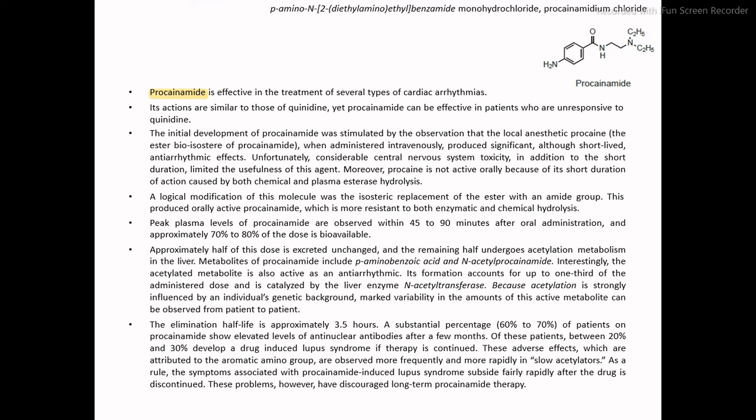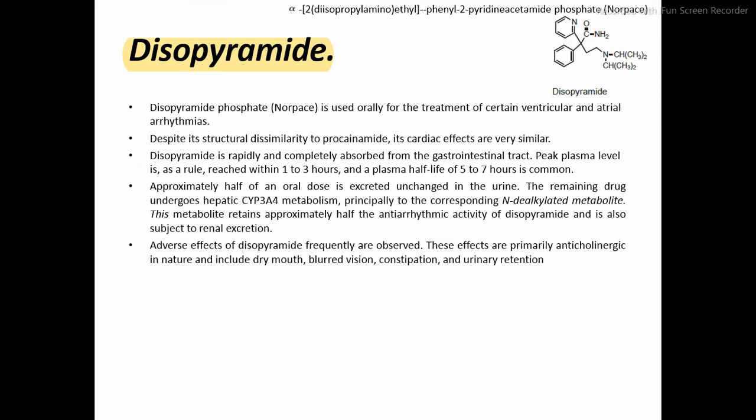para-aminobenzoic acid and N-acetylprocainamide. And this N-acetylprocainamide is considered an active metabolite, and it is also useful for antiarrhythmic activity. Procainamide is generally used for several types of cardiac arrhythmias. The next drug here is disopyramide.